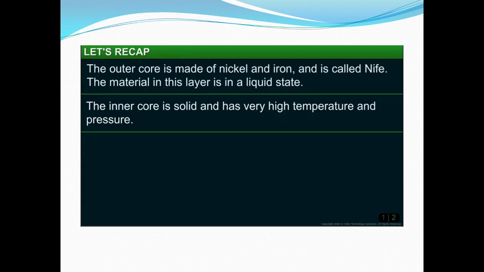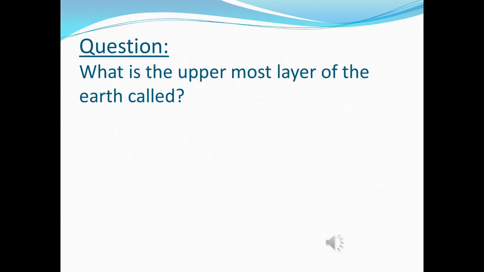The outer core is made of nickel and iron and is called Nife. The material in this layer is in a liquid state. The inner core is solid and has very high temperature and pressure. Now some questions for you. What is the uppermost layer of the earth called?